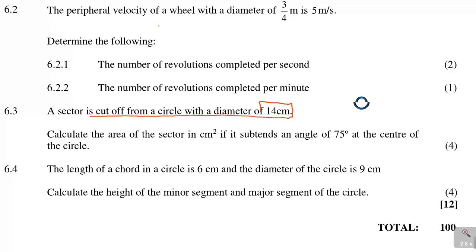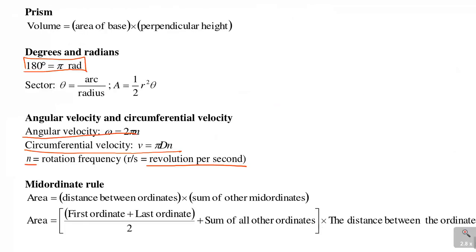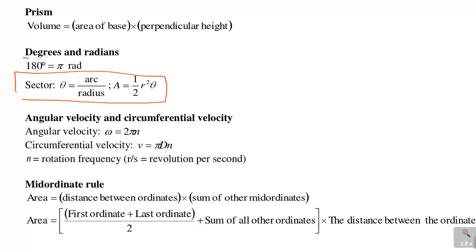So it's a sector. We're dealing with a sector. It says calculate the area of the sector in centimeters squared if it subtends an angle of that at the center of the circle. So we're dealing with a sector. Look at the formulas for the part that deals with the sector. And if you look carefully, we have a formula that deals with the sector. And to deal with area, we are looking at that, which says area is 1 over 2 r squared theta.